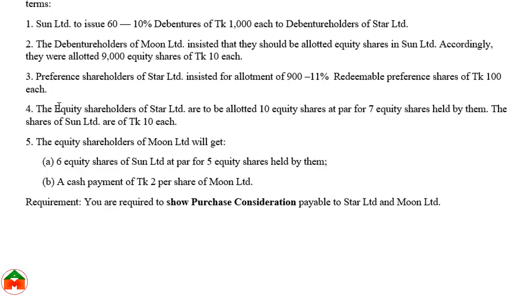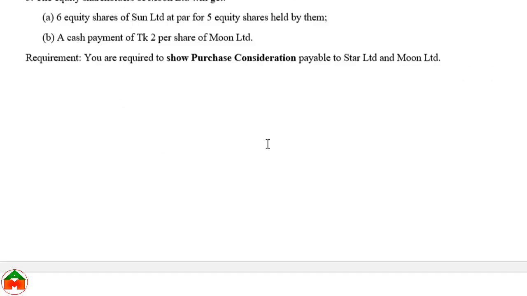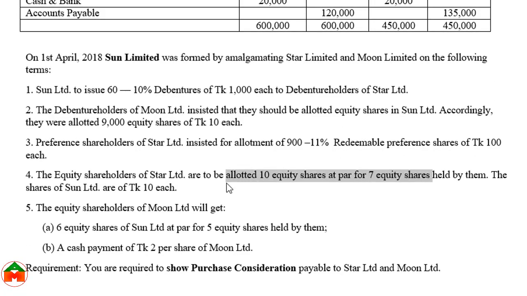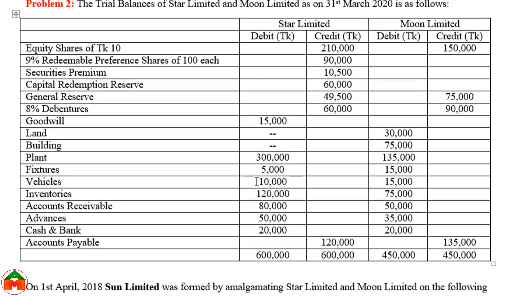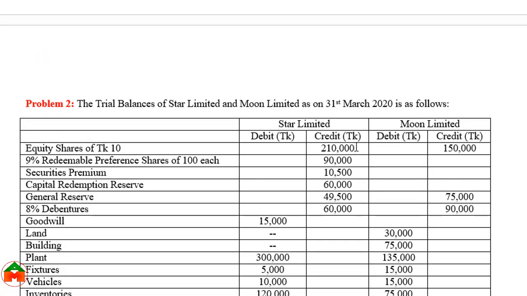And here we can see the Star Limited shareholders, they will get 10 shares against 7 shares. So before calculating this number of shares, we must know the number of shares from here.